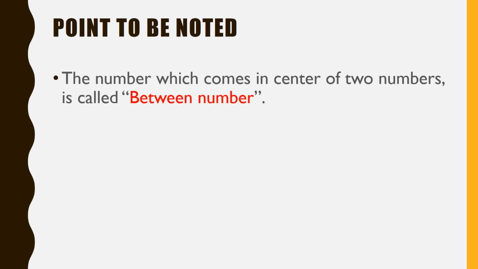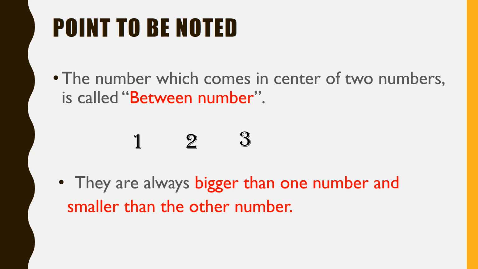For example, 2, it is in the center of 1 and 3. Secondly, it is always bigger than one number and smaller than the other number. For example, 12 is bigger than 11 and it is smaller than 13.